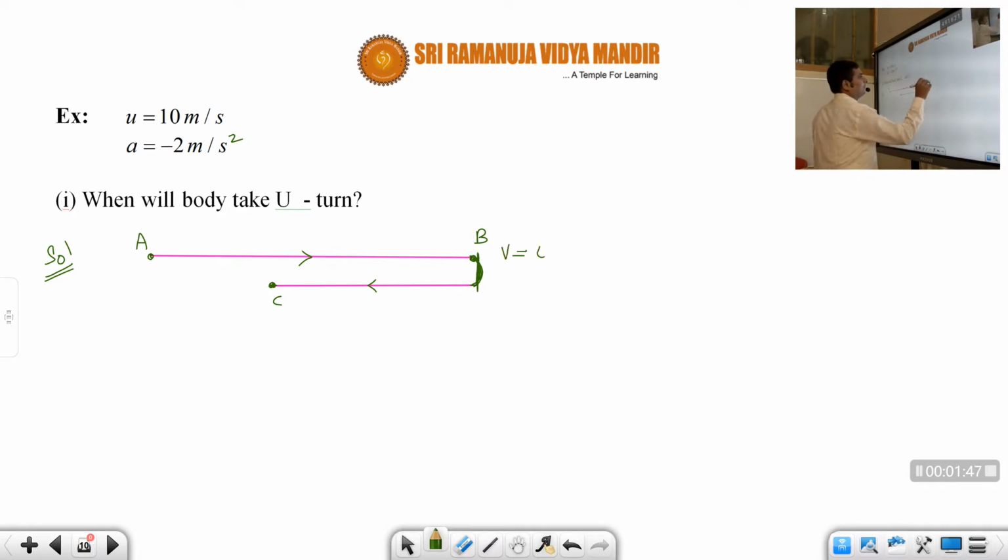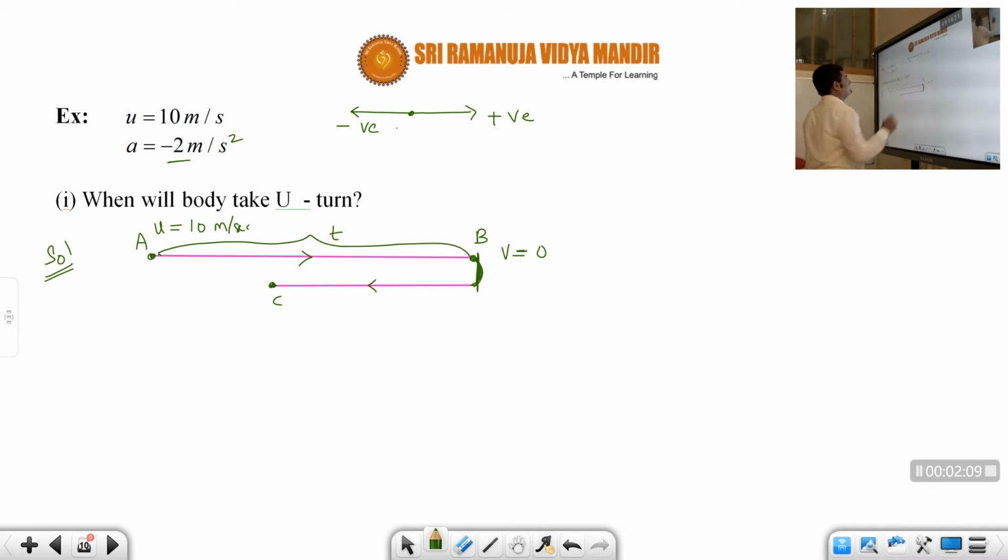And at that point, what is the velocity? V equal to 0. And at point A, the initial velocity is 10 meters per second, and acceleration is constant. For sign convention, right side is positive, left side is negative. Now they are asking, what is the time taken from here to here? How much time will the body take to take a U-turn?